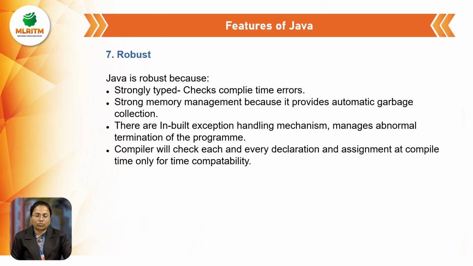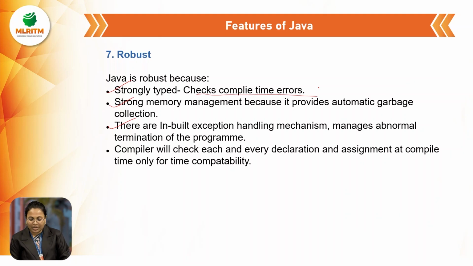Next, Java is a robust language. Why can we say that Java is a robust language? Because it is a strongly typed language, it has good memory management, and it has an inbuilt exception handling mechanism. So how can we say that it is a strongly typed language? Because we can check the compile time errors.